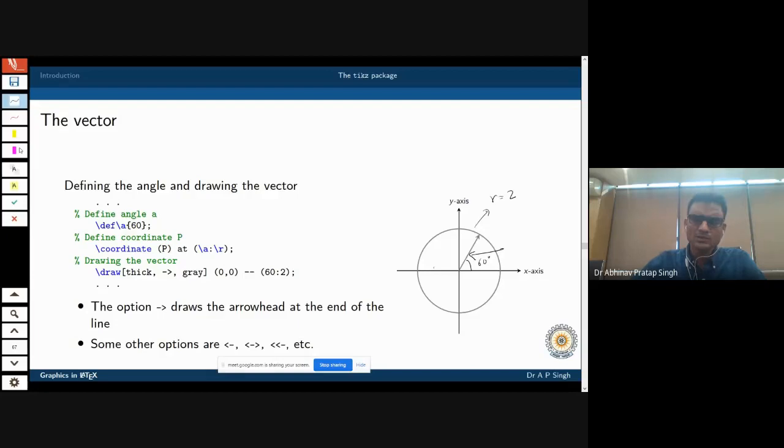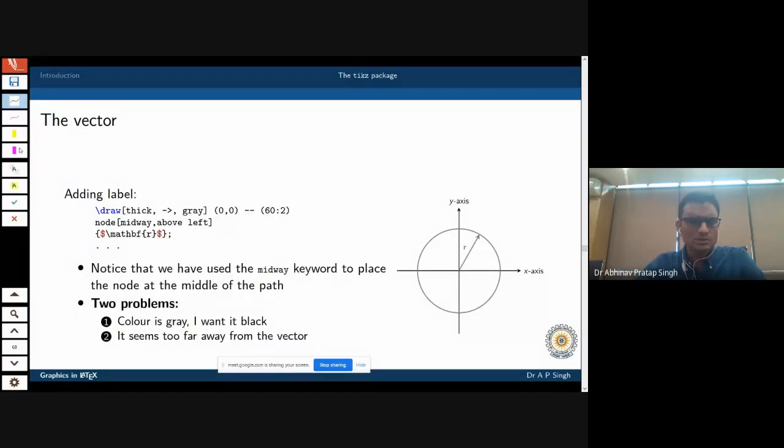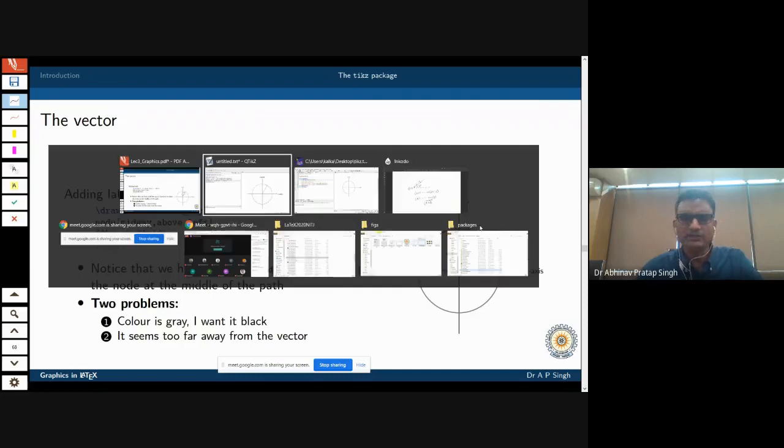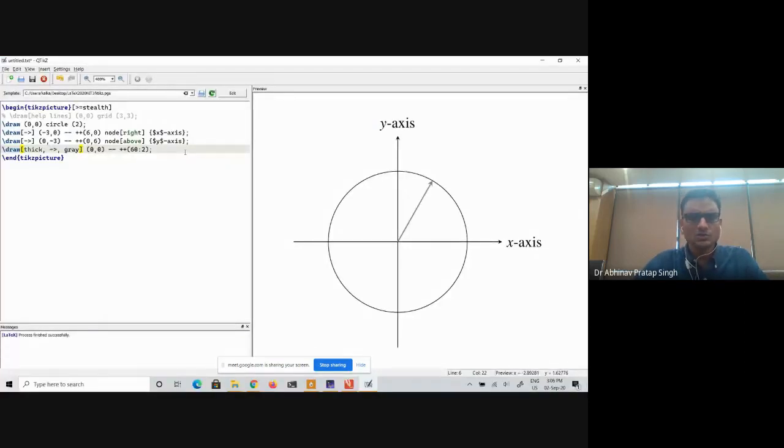Next, I want to add a label. For example, you want to write R here, as you can see. Vector R. So let me write vector R. If you remember, the command I have to use is node, and I will put vector R here, backslash vec R.